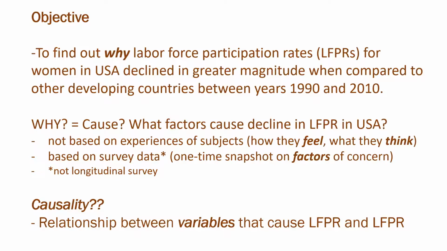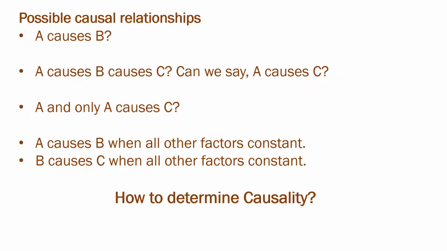So there might be relationships between the factors, and of course the factors and the phenomenon that we are studying. When I say variables, I'm talking about the factors. So now we have a new term, variables, right? Okay, so what could be causal? What are the examples of causal relationships? We can think of, A causes B, or A causes B causes C. So then can we say A causes C? Or can we